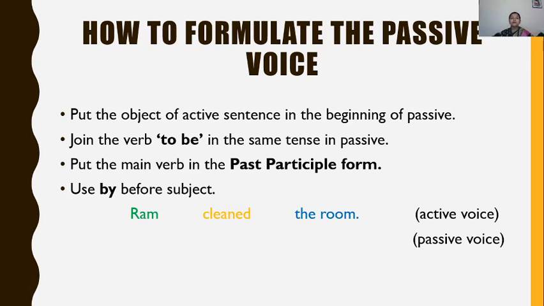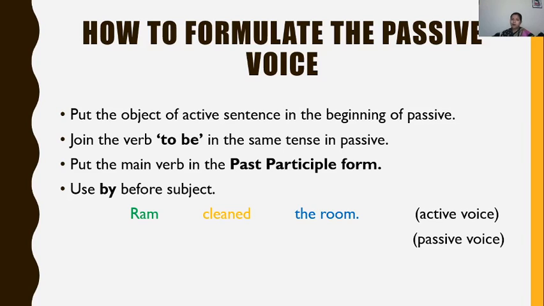Now, second rule, join the verb to be in the same tense in passive. It means in whatever tense the active sentence is, in the same tense the sentence will remain in passive also. If it is in present tense in active, the passive sentence will also be in present only.